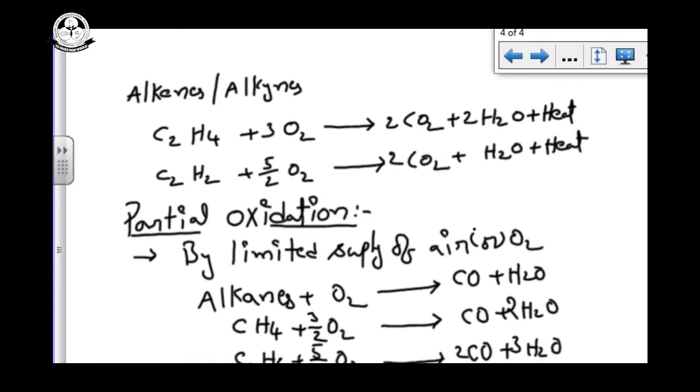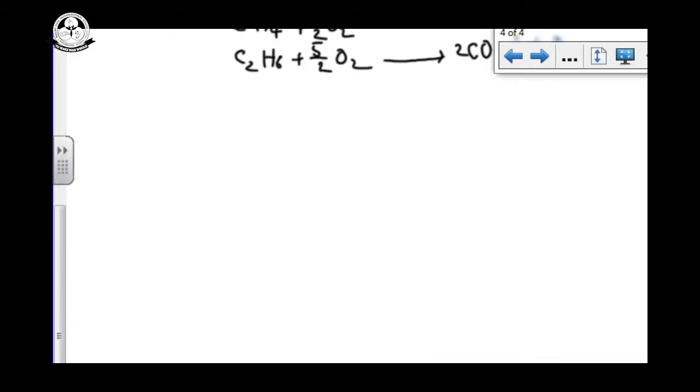Five by 2. Suppose you are taking alkenes, C2H4. With a limited supply of oxygen you can get carbon monoxide and water.